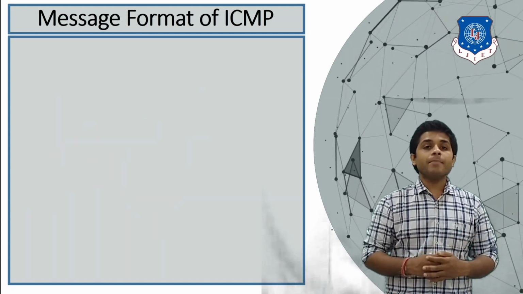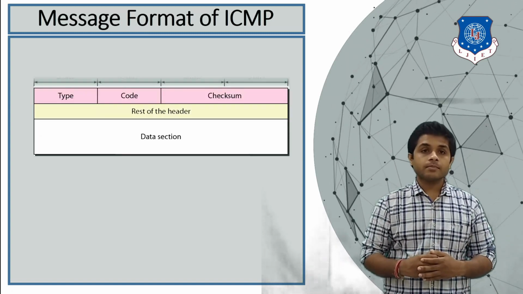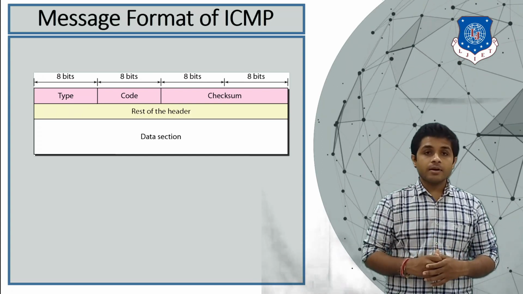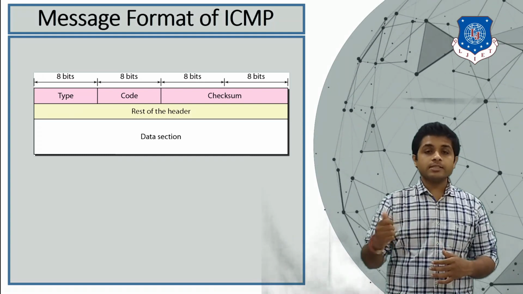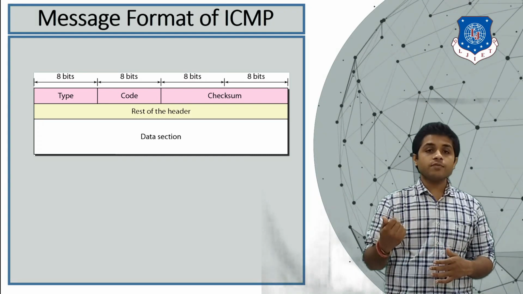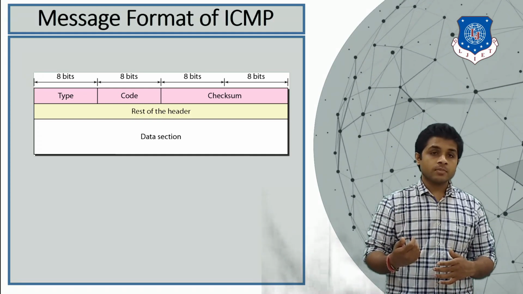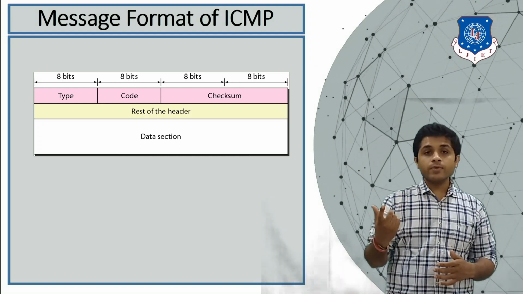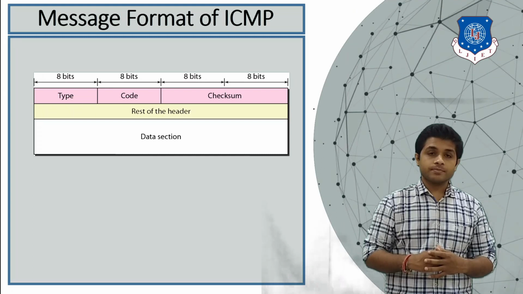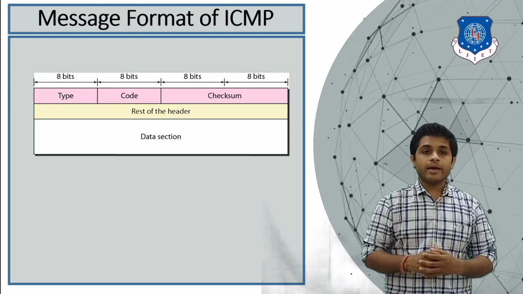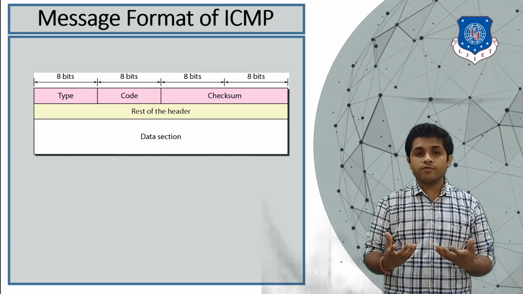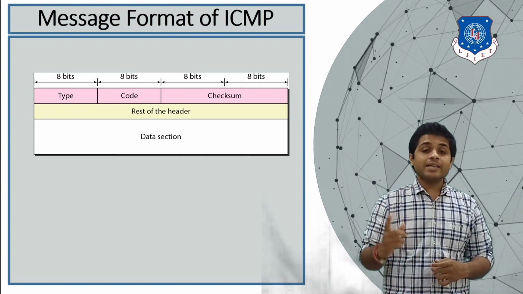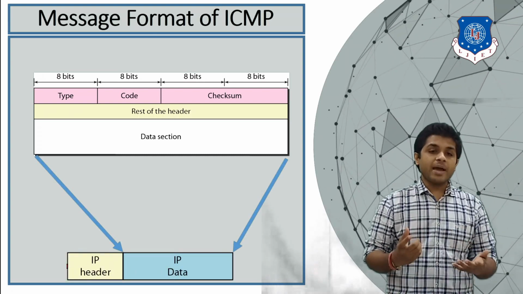Now let's see the message format of ICMP. This is the message format of ICMP. The first field is the type, then the second field is code, then 16-bit checksum, the rest of the header, and the data section. The value of the type field will decide whether it is a request message or an error message. You know the checksum, and the rest of the header is for extra information and data is for the data section. And this ICMP message is encapsulated in the packet.